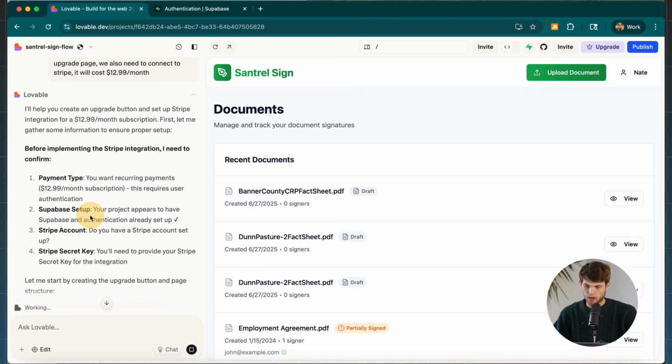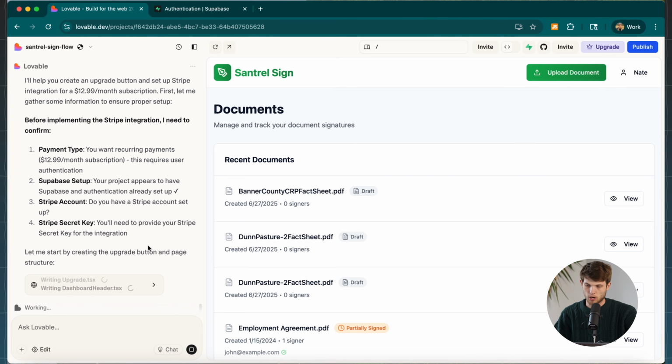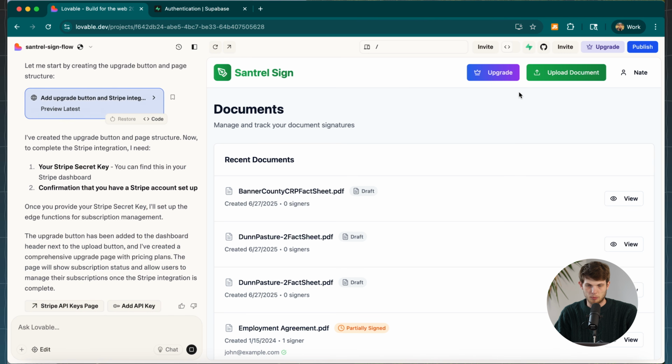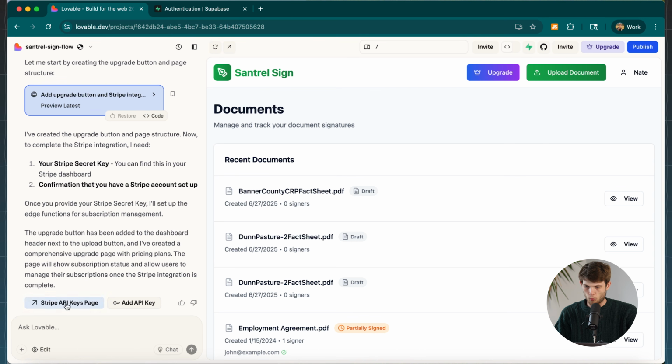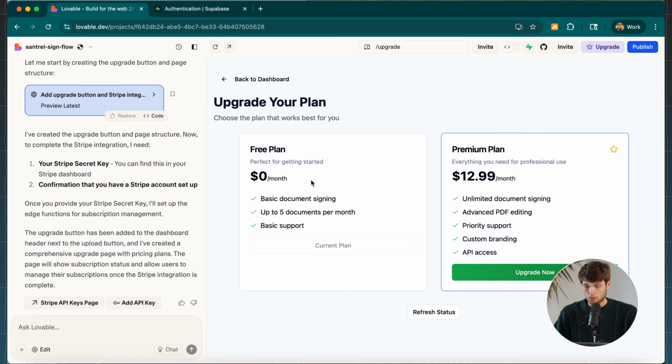We already have Supabase set up for it, but it wants to have our Stripe account set up. We need to go and do that. Then we're going to give it our Stripe secret key so that it can integrate it into your software and take care of the backend side of it. In the meantime, it's just going to work on creating that upgrade button and the page structure. Let's give it a couple minutes here. And there we go, it just popped up right there. That looks good. We're going to have to give it our Stripe info. I can go over separately to Stripe, create an account, set that up and give it that key. But let's click on the upgrade button here and see how it's looking. It's looking pretty good.